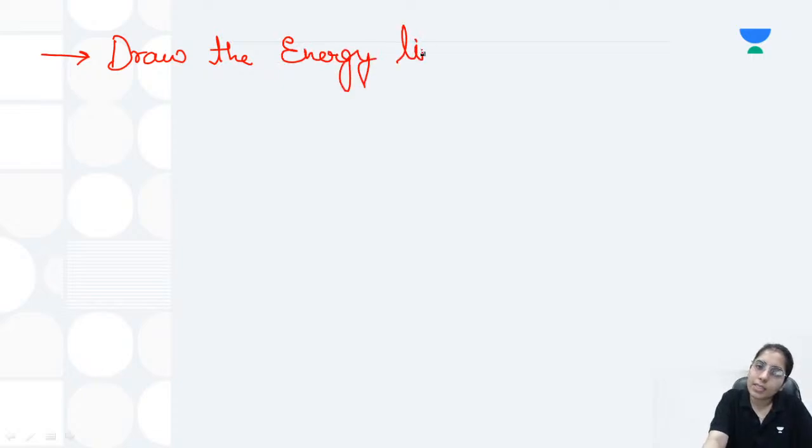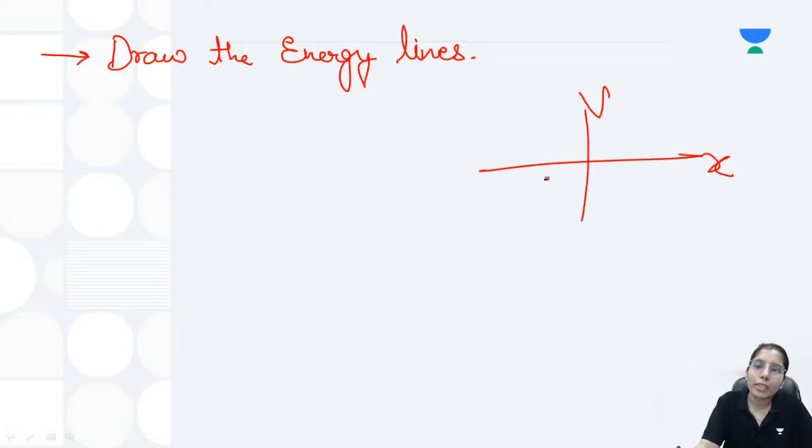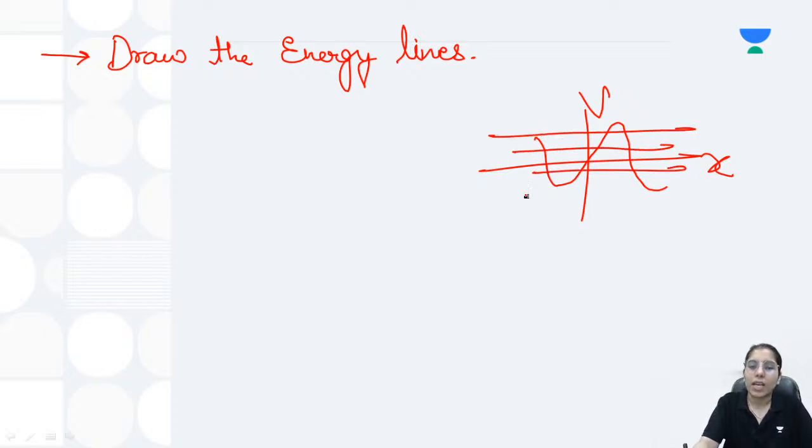Now what are these energy lines and what do we mean by energy lines? Basically, guys, the energy lines are just lines parallel to the x-axis. If this is the potential versus x graph we have got, for example, any random graph we are going to take right now, then these are the energy lines, parallel lines. Now these lines will intersect the graph somewhere, at this point, anywhere.